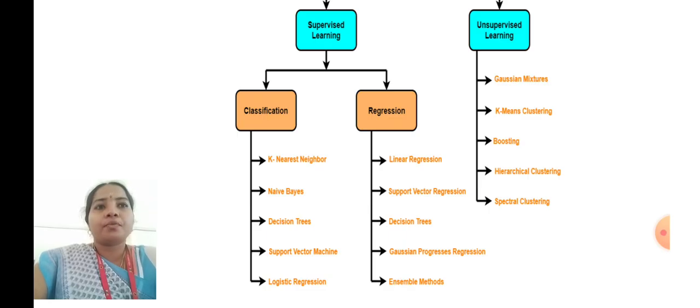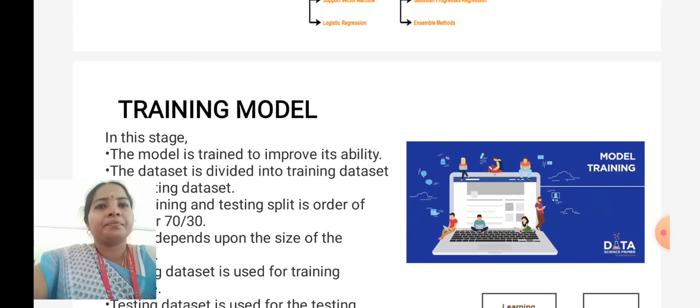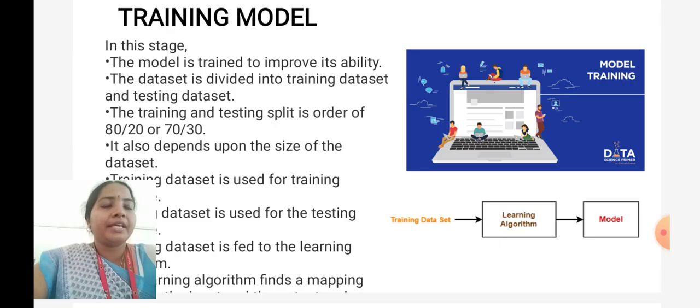Whereas in unsupervised learning, we can see Gaussian mixtures, k-means clustering, boosting, hierarchical clustering, spectral clustering, etc. So, training the model. The model is trained to improve its ability. For each and every instance, we have to train a model, because the model is going to think like a human, so that it can take a decision on its own, right? So the model is to be trained to improve its ability.